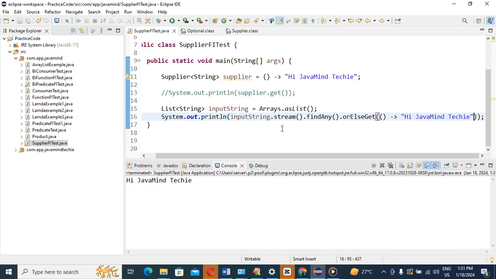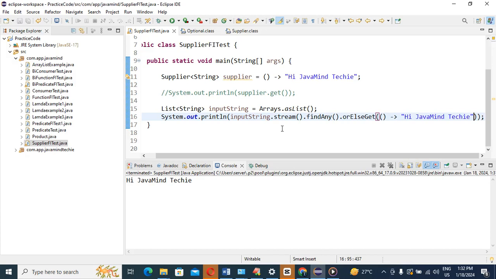If you know all these predefined functional interfaces very well, your Stream API implementation becomes very easy. Then you can play with the Stream API.